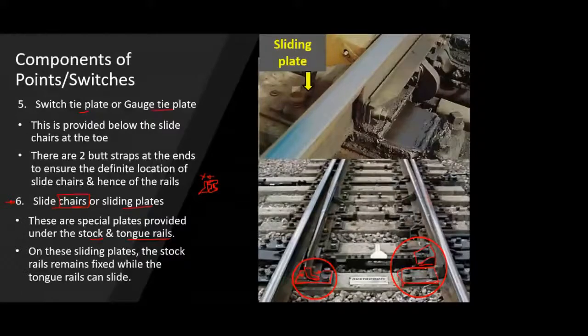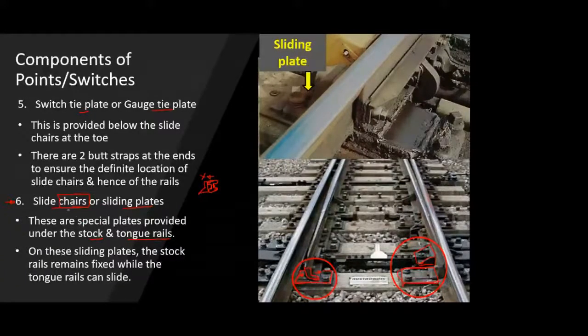There can be a bit of confusion between the chairs from the first unit that we have studied and these slide chairs, but just understand that this slide chair is a sort of plate arrangement over which your tongue rail will slide. And those chairs that we had studied in the first unit, the fastenings, were nothing but a sort of lateral support to your rail system.